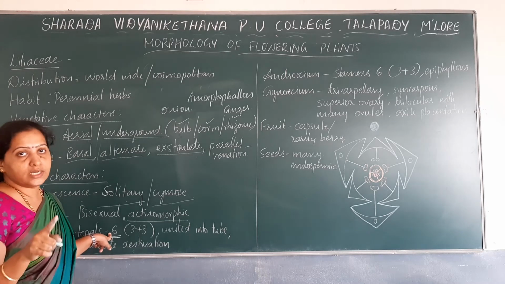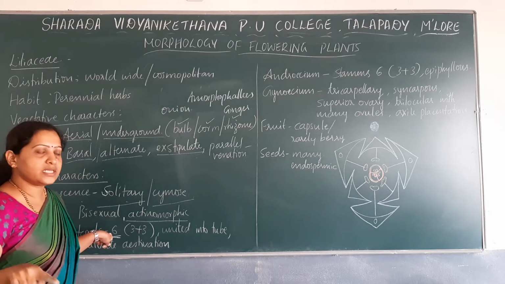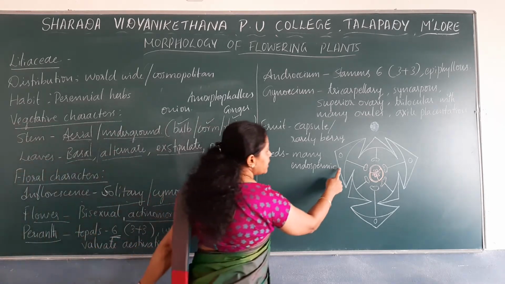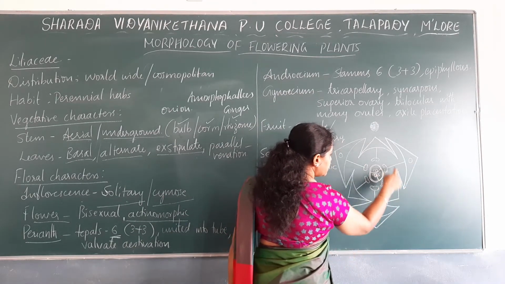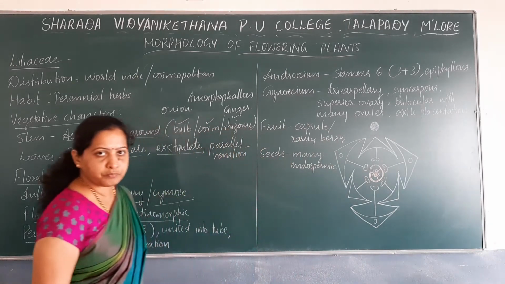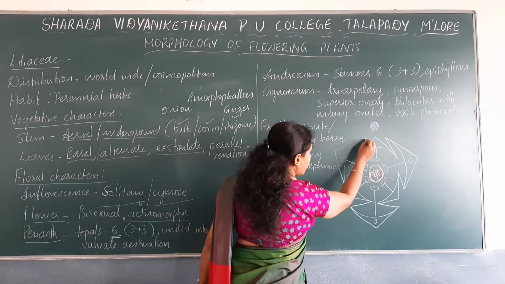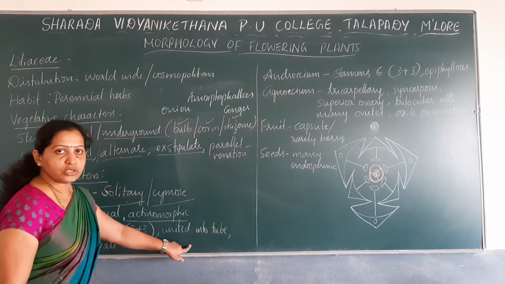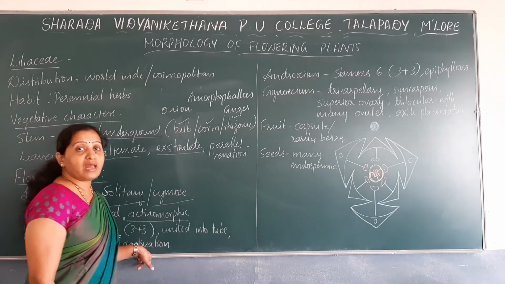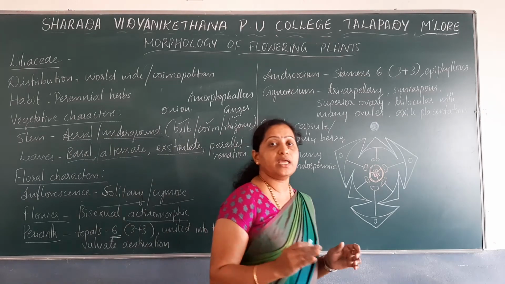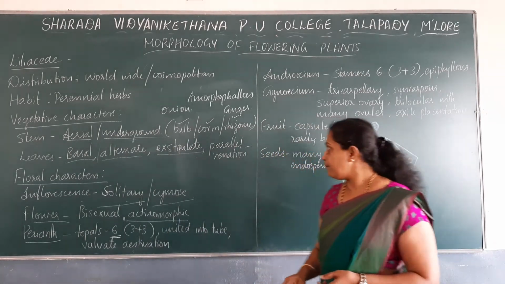arranged in 2 whorls. That is 3 of the tepals in the outer whorl, 3 of the tepals in the inner whorl. You can observe here in the diagram. These are the tepals. 3 tepals are arranged in the outer whorl, 3 tepals are arranged in the inner whorl. Then the tepals are united. You can note down here the tepals are united and they form a tube. Type of estivation is valvate estivation. You know that valvate estivation doesn't have any kind of overlapping.